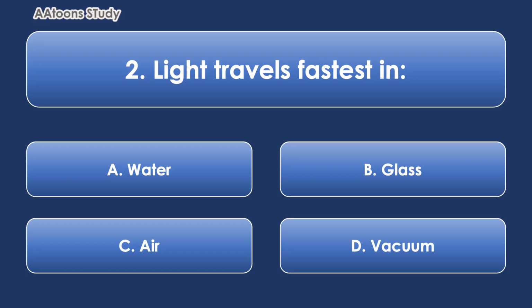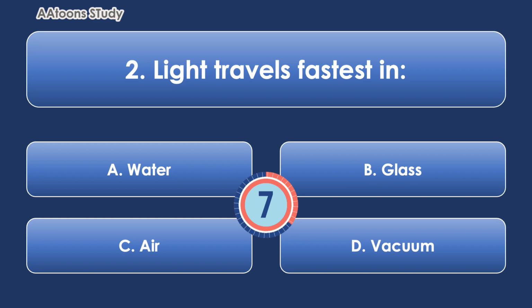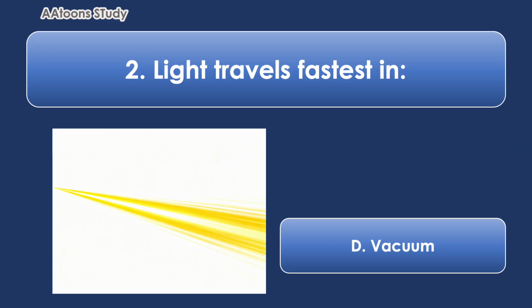Light travels fastest in a vacuum. Light slows down when it hits particles like air or water. In a vacuum, there are no particles at all, no air, no gas, nothing. Since there is nothing to block it or slow it down, light travels at its fastest speed.